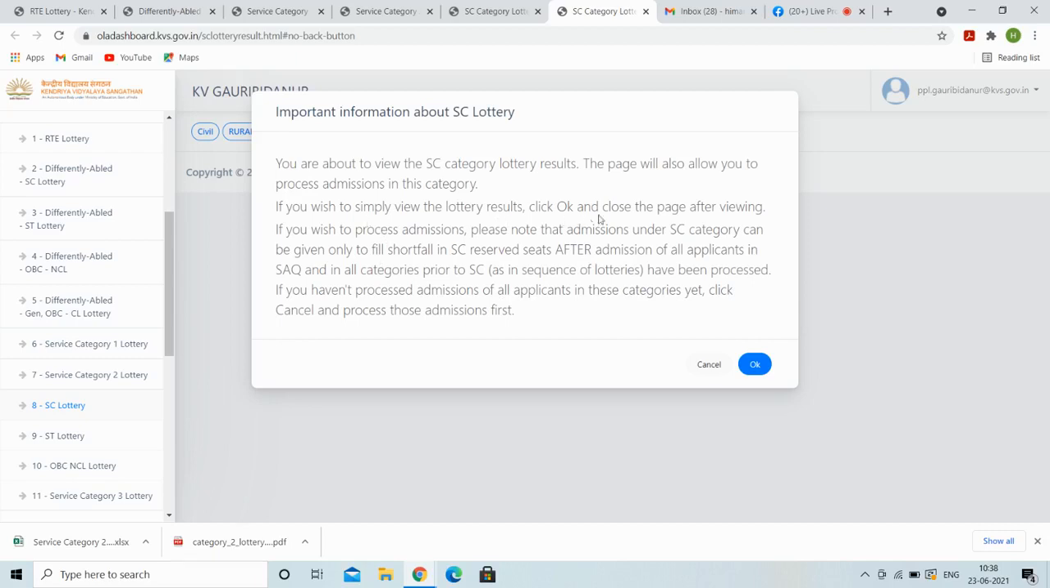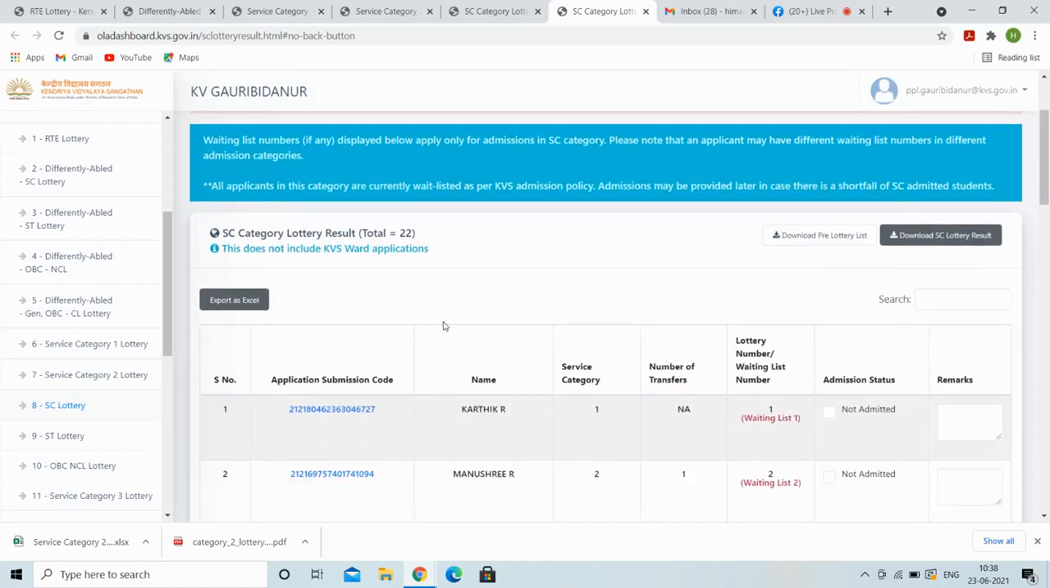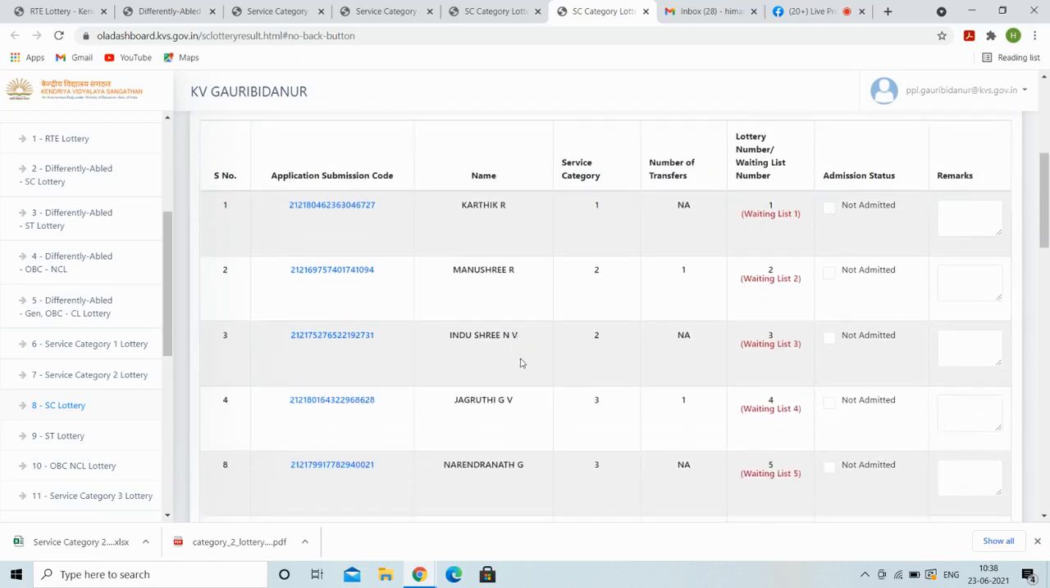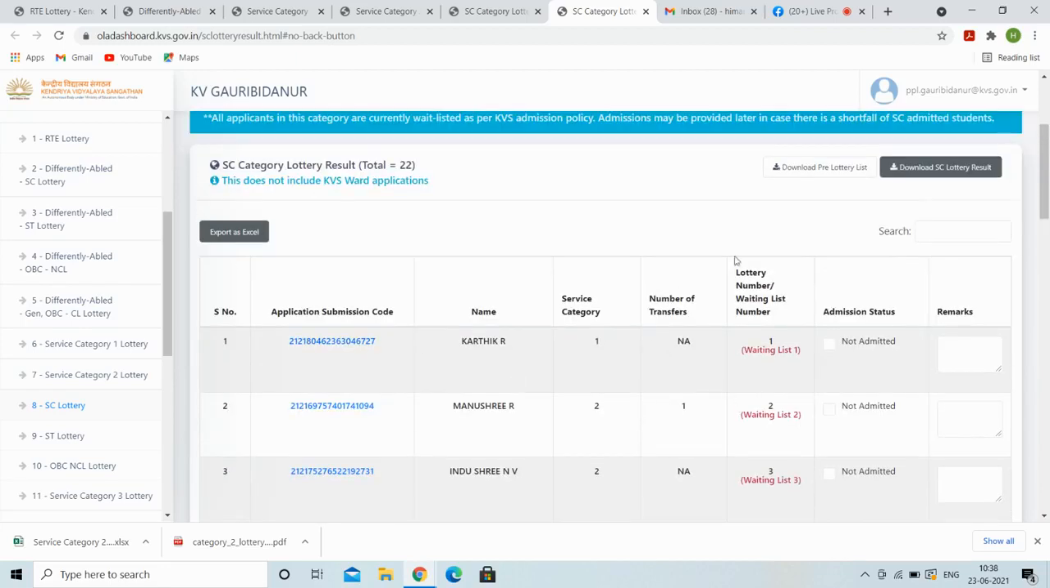So we are only going to see the result like it is written there. If you wish to simply view the lottery result, then click OK and close the page after viewing. So we are going to click OK and close the page after viewing the list. So as you all can see, these are the list. So we will download the SC/ST result and then we will close it. Now we will move to ST.